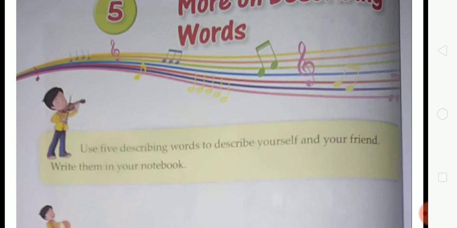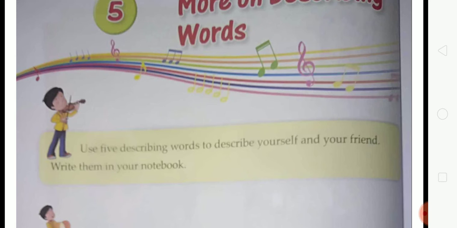Second, you are a brave boy, and your friend Ram is a lazy boy. What word do you use for yourself? You use brave for yourself. Brave is a describing word because brave tells us more about yourself. And what word do you use for your friend? You use lazy for your friend, and here lazy tells more about your friend.